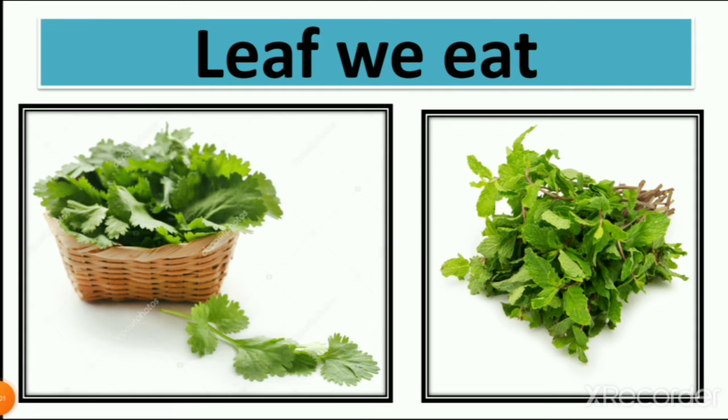Then we learn about leaves we eat. In lesson number 3 we learn about different parts of the plant. In lesson number 4 we learn how we use different parts of the plant in our food. So we learn about leaves we eat, like coriander, mint, spinach, which we eat in our food. These two leaves here, you can see mint and coriander, add natural color, green color, to our food.